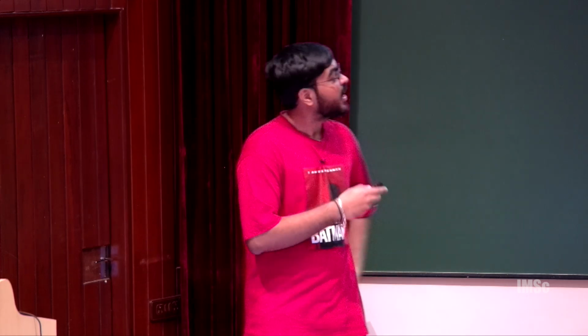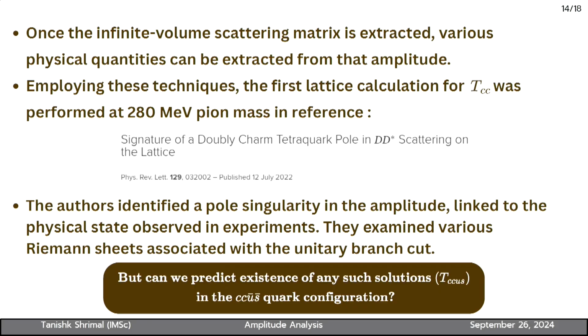But can you use an arbitrarily small volume? Then there would be some finite volume effects. It depends on what hadron you are studying, because if it is a very large hadron and you are taking very small volumes, then there would be very large finite volume effects, because Lüscher showed that the finite volume effects decay exponentially. So if you are taking very large volumes, then the finite volume effects would be very small for that particular case. So yes, of course, large volume does help.